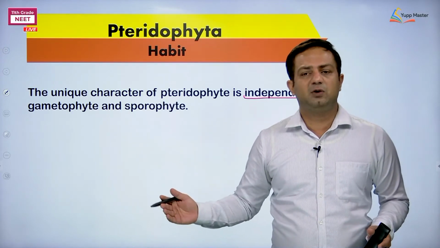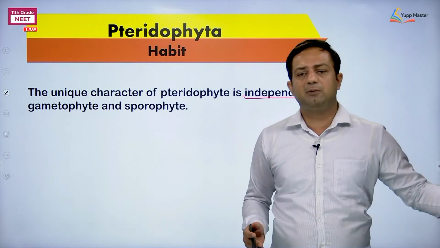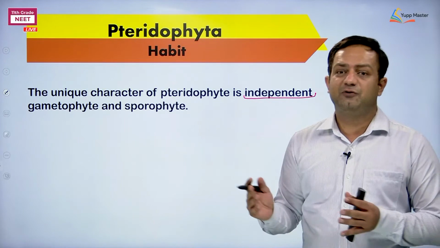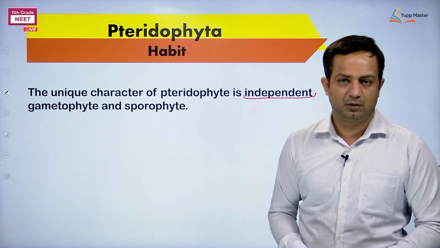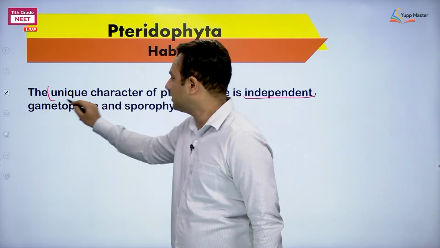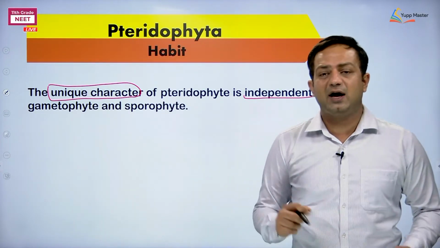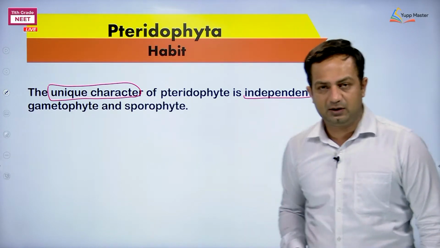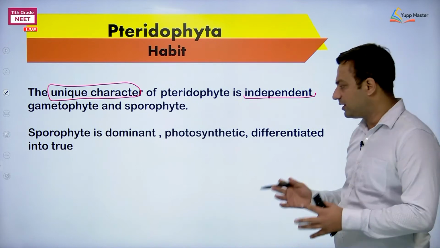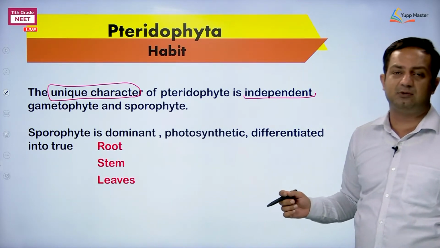Earlier in Bryophyta, the sporophyte was dependent. In the later members, Gymnosperms and Angiosperms, we are going to see that the gametophyte is becoming dependent. Pteridophyta is the only one. That's why I am writing the unique character of Pteridophyta is that gametophyte and sporophyte are independent. Next, we are saying sporophyte is dominant. Yeah, sporophyte is dominant, photosynthetic and differentiated into true root, stem and leaves.